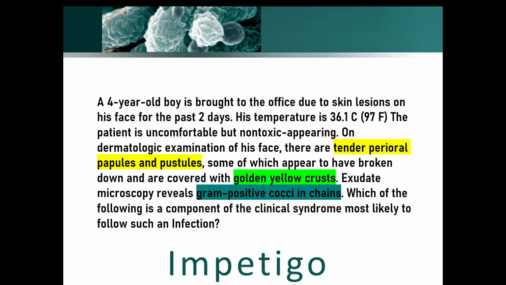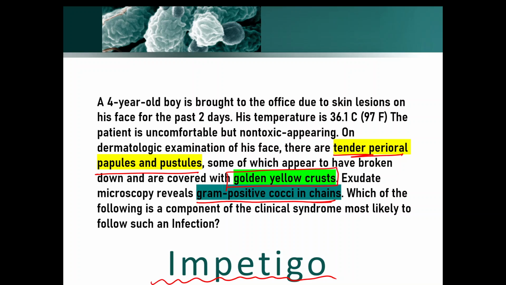So first, anatomically dissecting the question, we find a 4-year-old boy is brought to the office due to skin lesions on his face for the past 2 days. His temperature is this and he is uncomfortable but non-toxic appearing. This is very general and you will find this in all the patients. On dermatological examination of his face, there are tender perioral papules and pustules which appear to have broken down to give a golden yellow crust. Now this is basically a honey crust appearance, and this honey crust appearance gives impetigo. To support the answer more, they have also given gram-positive cocci in chains. So that is Streptococcus, and this impetigo is being caused by Streptococcus pyogenes.